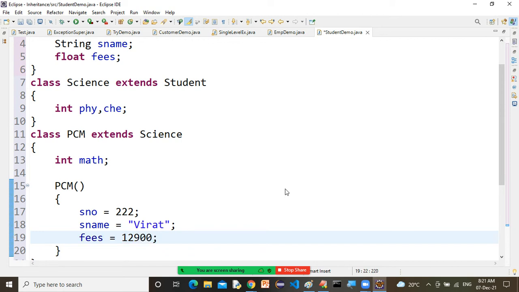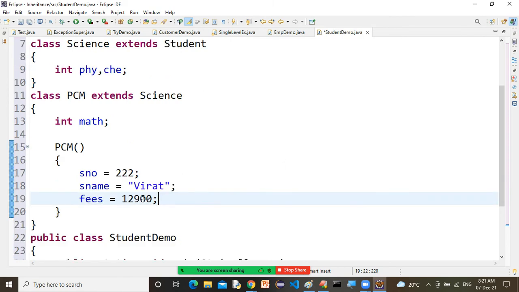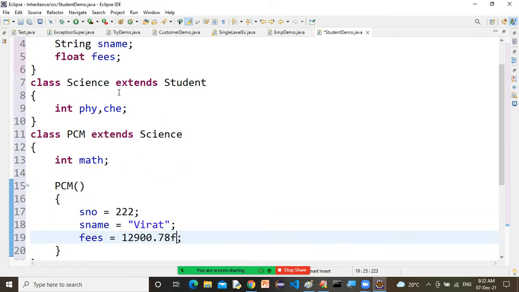If I'm writing this, is it okay or not? Yes, it is okay, sir. It is an integral literal, and an integral literal we can assign to a floating point variable. But if you write something with a decimal, now it's not okay, because all decimal literals are by default double. The default type of floating point literals is double. So compulsorily we need to write F as a suffix.